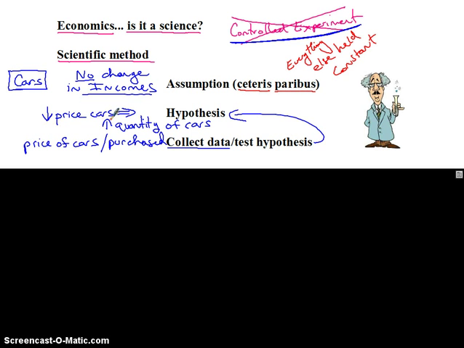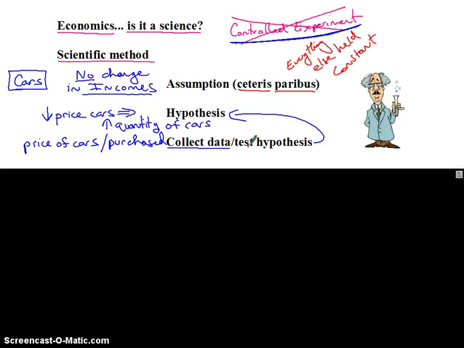Again, we can't do these controlled experiments, but we're going to try to replicate them in a way. We're going to pretend that we're doing controlled experiments so that we can hold everything else constant and only change one variable at a time. Change the price of cars. How does that change the number of cars that people are going to purchase? And then collect data to check if that's true.